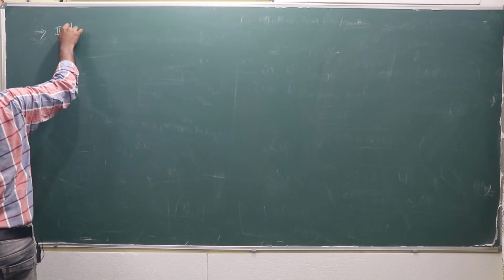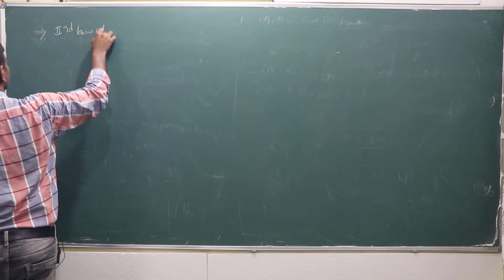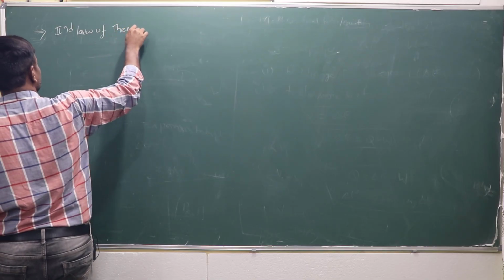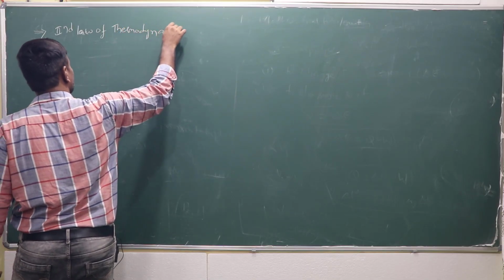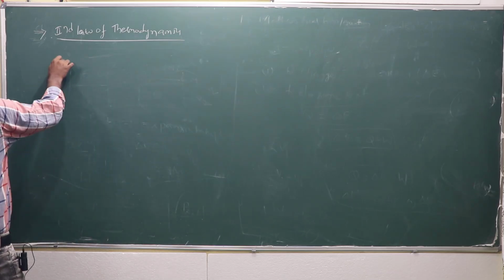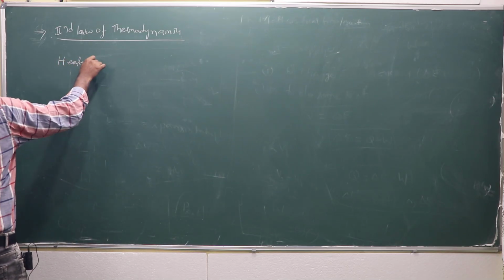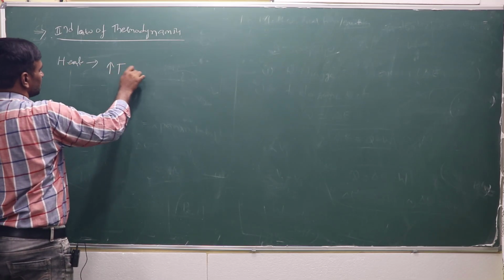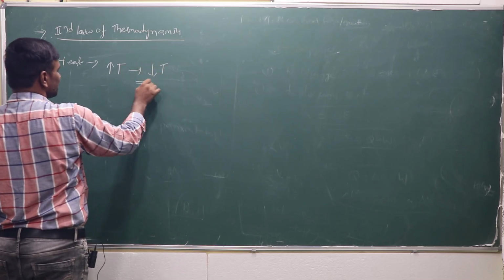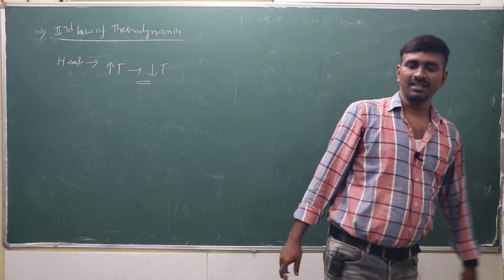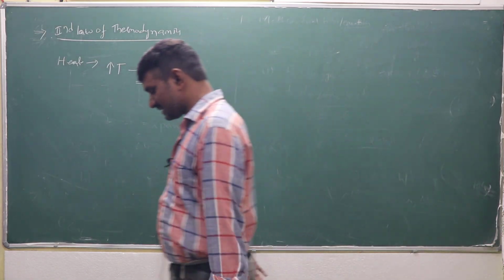Next one is the second law of thermodynamics. What is the second law of thermodynamics? Heat can flow from a high temperature region to a low temperature region spontaneously. It always occurs: heat flows from a high temperature region to a low temperature region spontaneously.